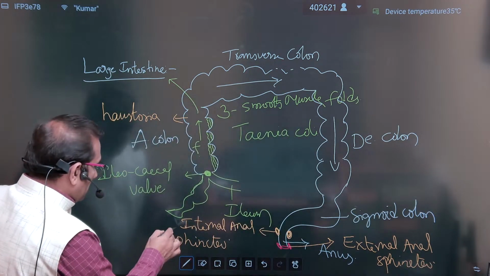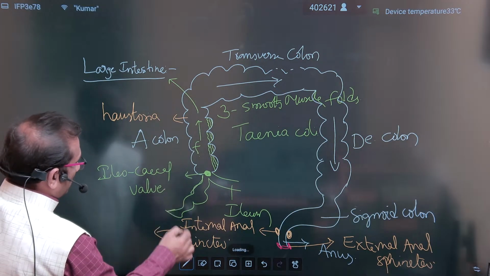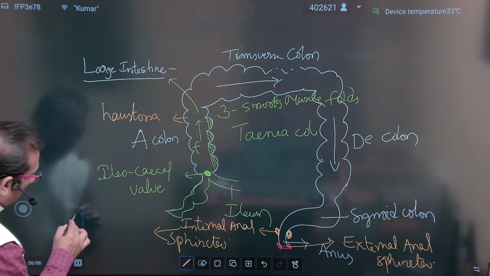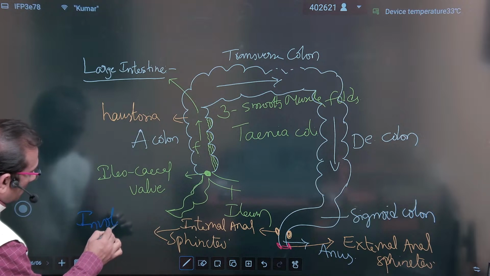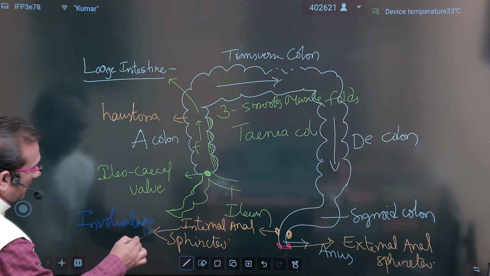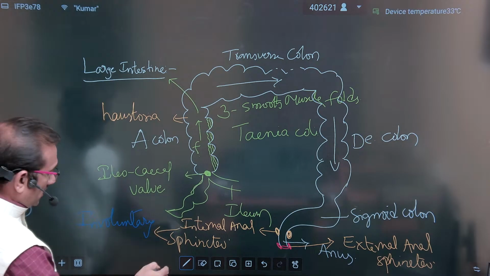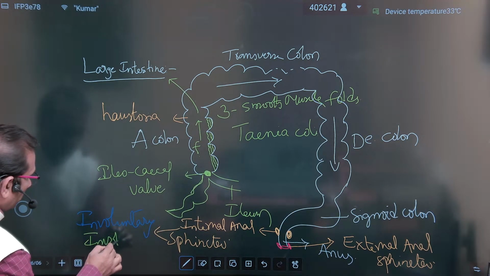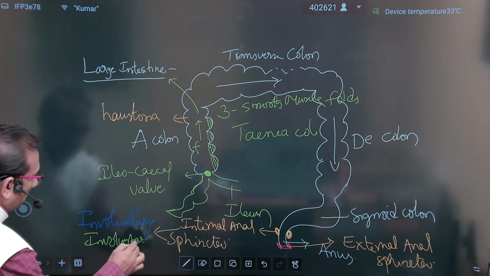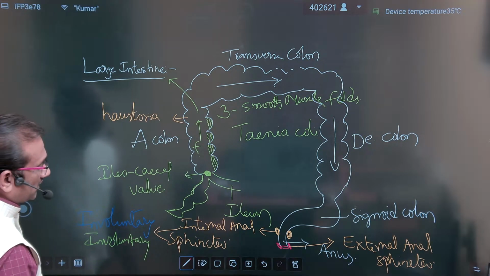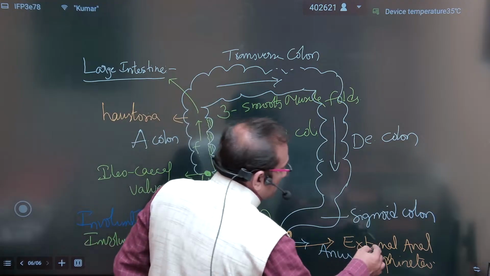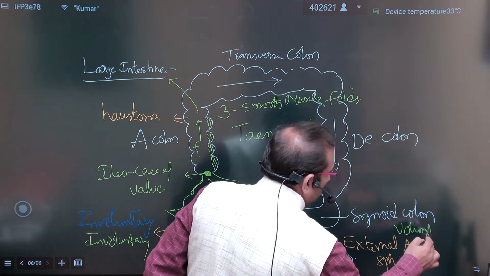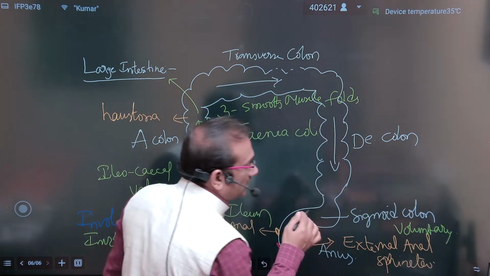The internal anal sphincter is involuntary in function; it is a smooth muscle sphincter. And the external anal sphincter is a voluntary sphincter.